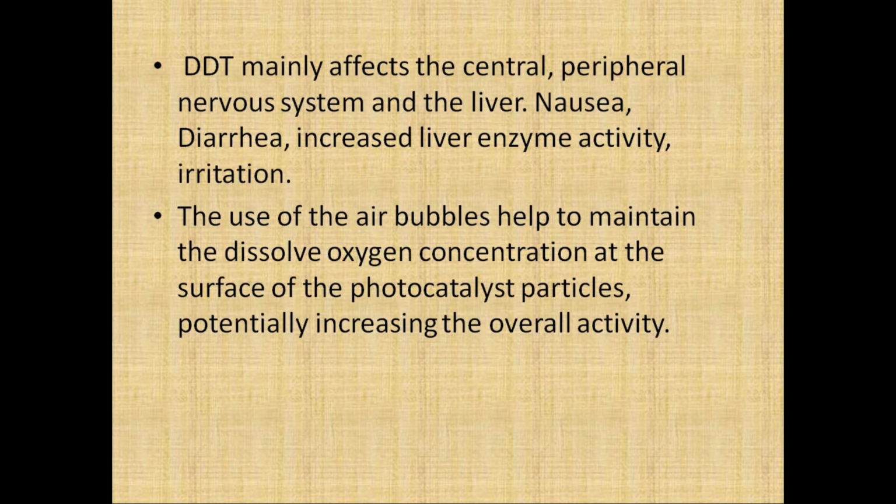It causes nausea, diarrhea, increases liver enzyme activity, and also causes irritation to the eyes, nose and throat when a person is exposed to these substances. When titanium dioxide and UV conditions are used, they decompose DDT into smaller fragments, and as a result its toxic effect is reduced.